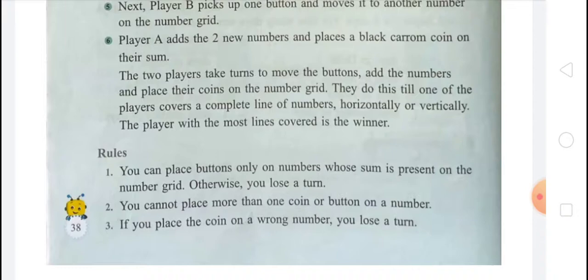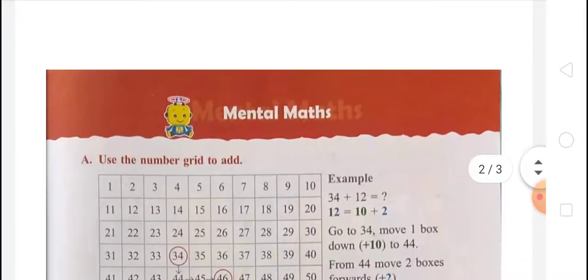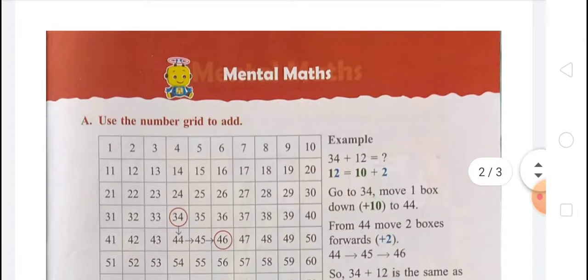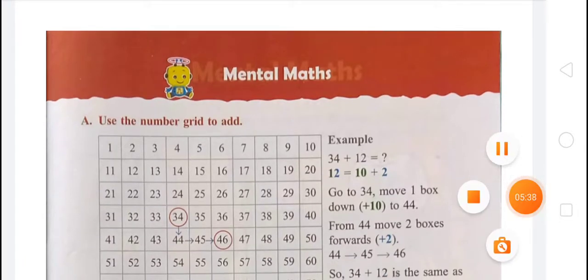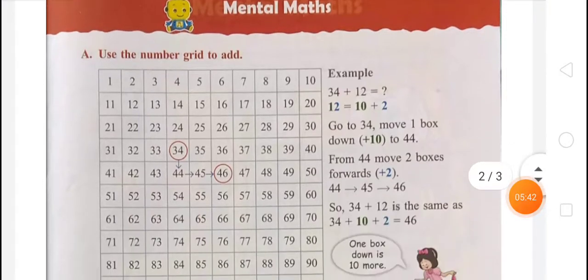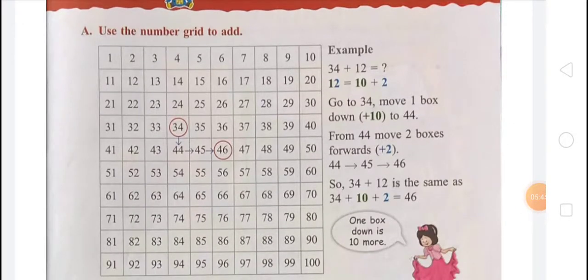So come on, the mental maths exercise is the next exercise of this chapter after the maths activity. Let's start. Use the number grid to add. You can see that a number grid is given here. So use the number grid to add.